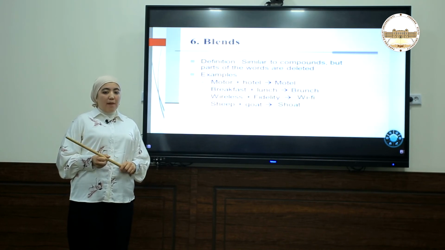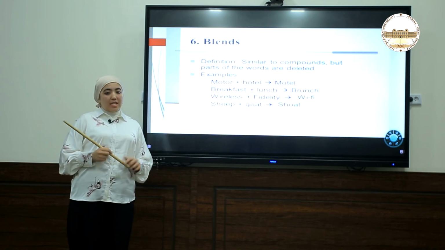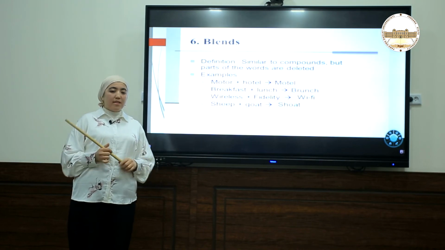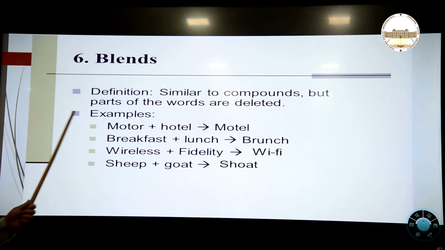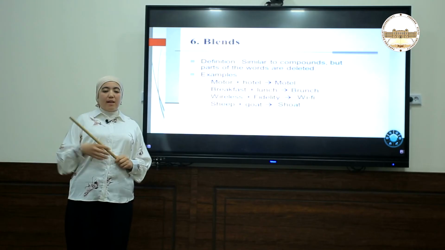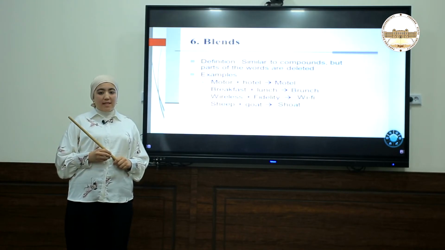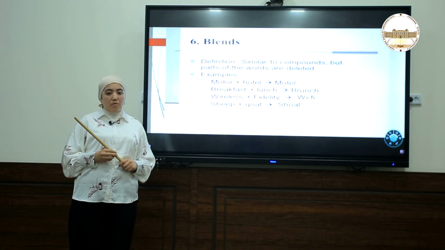But actually, in compounding, we cannot delete parts of the words. We will combine these words as a whole. But here in blends, we are omitting some parts, we are deleting some parts, the first syllable or the last syllable, and we are creating a new type of word.